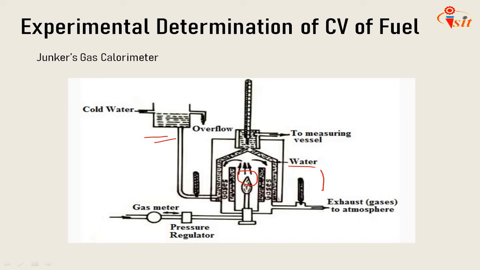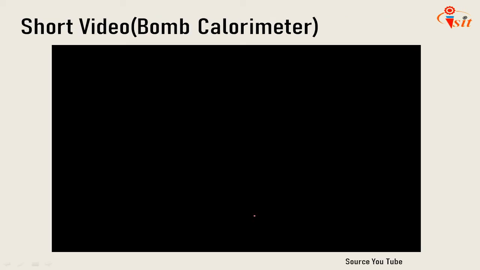In both the bomb calorimeter test and Junkers calorimeter test, the steam formed on the combustion is condensed and the heat of steam formation is recovered. Thus, they measure a higher calorific value of fuel. So, Boy's calorimeter, or Junkers gas calorimeter, and bomb calorimeter both measure a higher calorific value. These two methods are widely used to determine the calorific value of fuel.